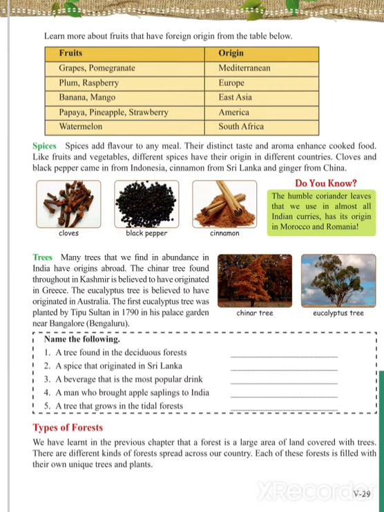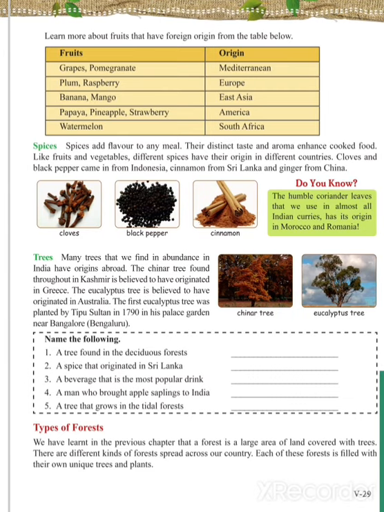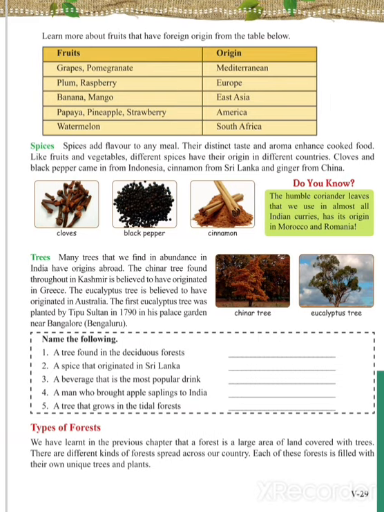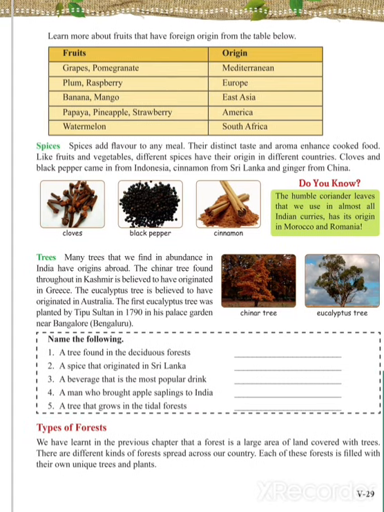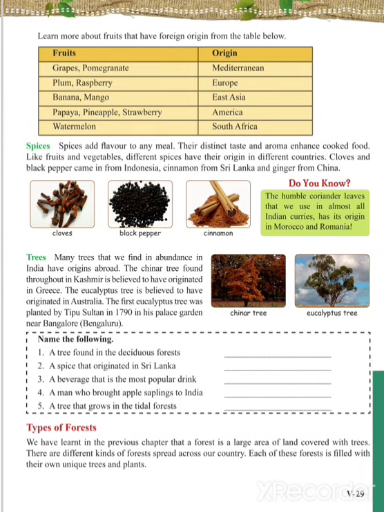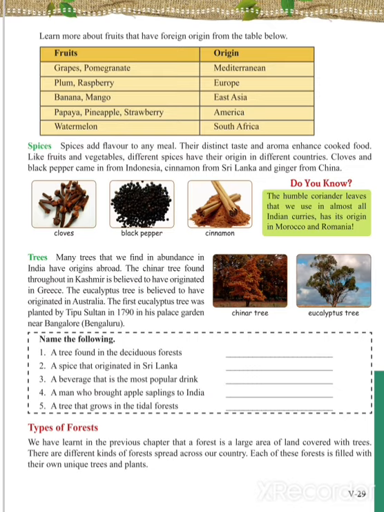Trees. Like spices, fruits, and vegetables, there are also some trees which have come from different countries, which we see in our India. Many trees that we find in abundance in India have origins abroad. The chinar tree found throughout Kashmir is believed to have originated in Greece. The eucalyptus tree is believed to have originated in Australia.